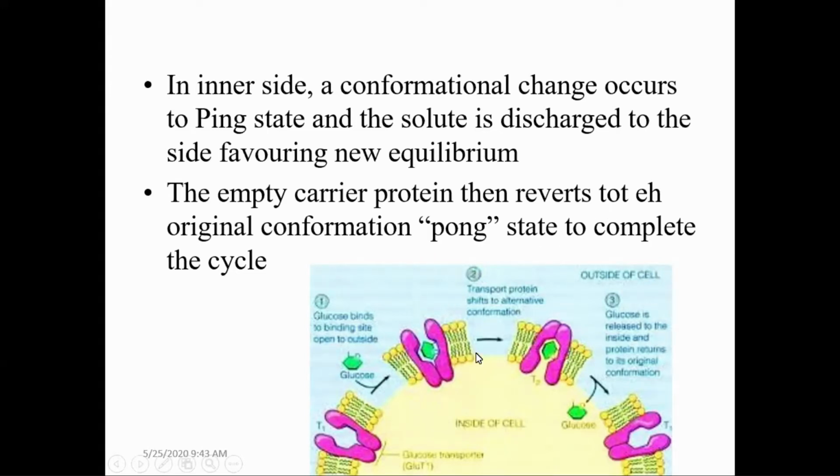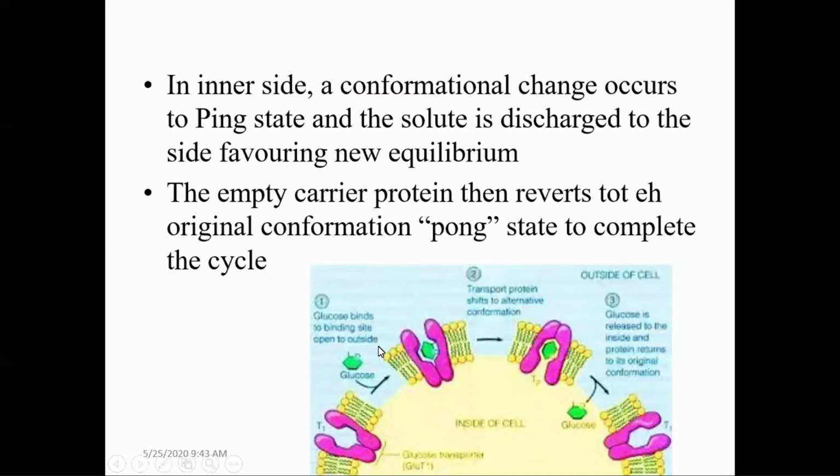So here you can see on the figure. This is the initial pong state, where glucose gets bound. After the binding of glucose on the pong state, it changes its conformation to the ping state. From the ping state, the glucose gets released. After the glucose is released, the carrier protein changes its conformation back to the pong state. So it completes the cycle, and then another molecule of glucose can bind.